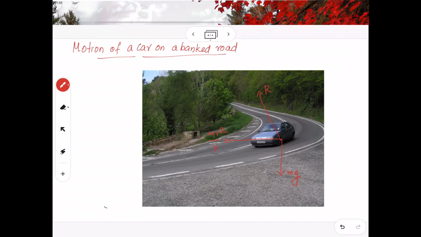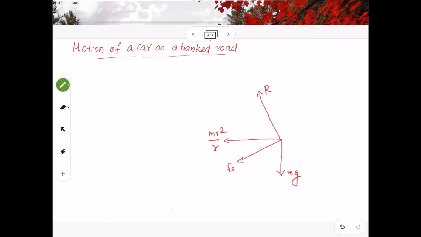Now the frictional force must also be acting. So the frictional force will be like this, Fs, I am showing as the frictional force. Now I am going to resolve the frictional force, the normal reaction, everything. The same diagram I am going to rearrange in a different manner.